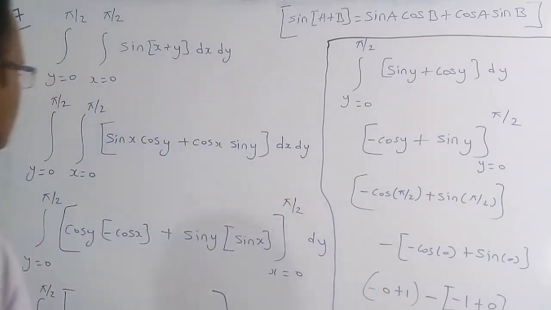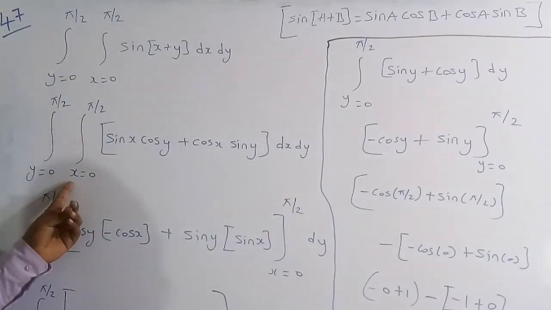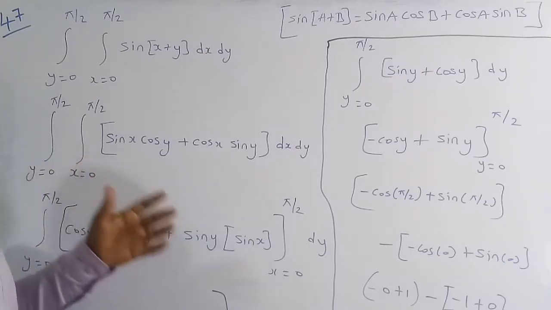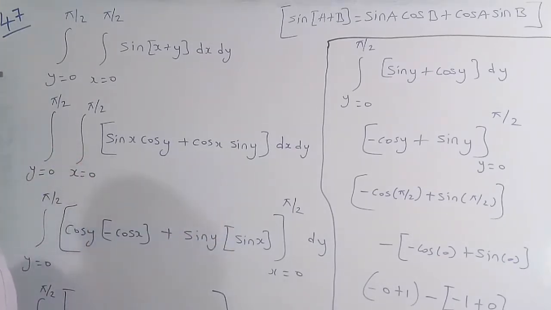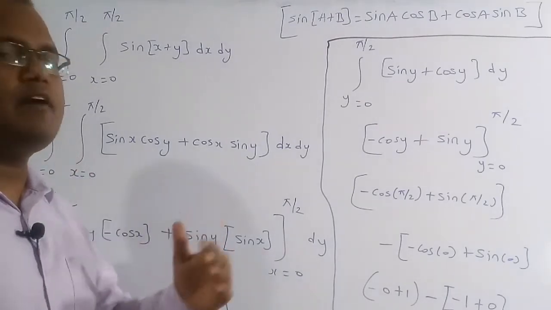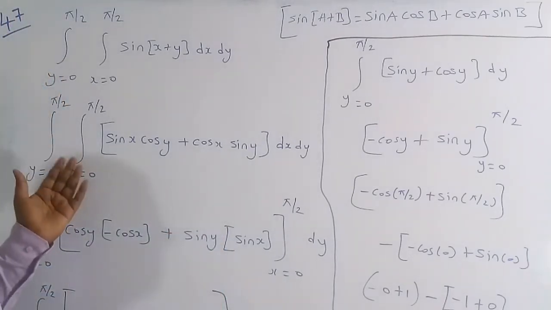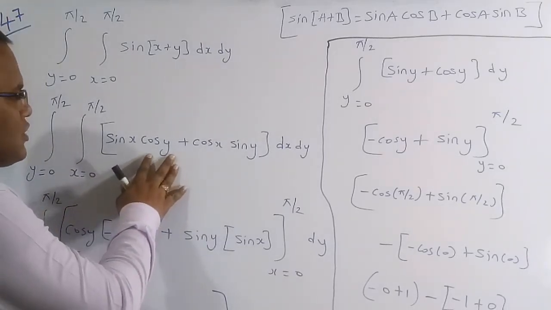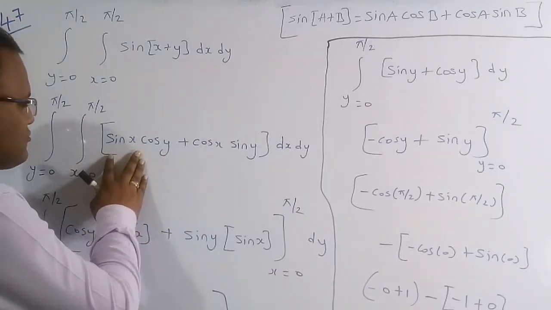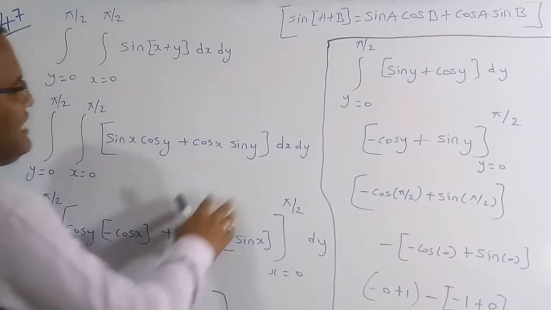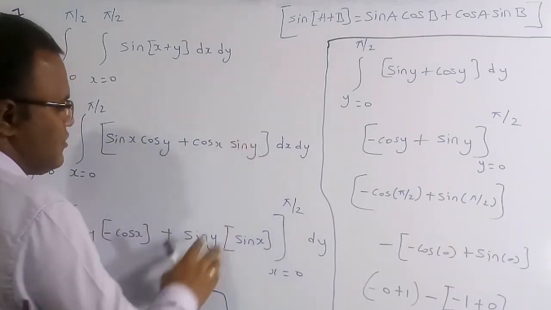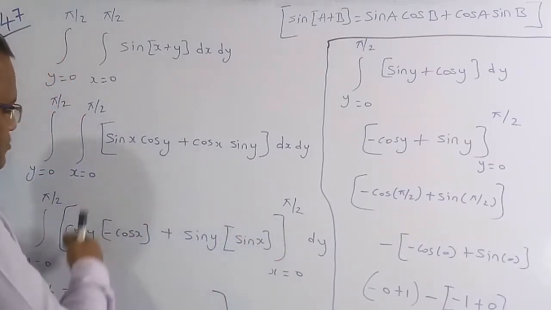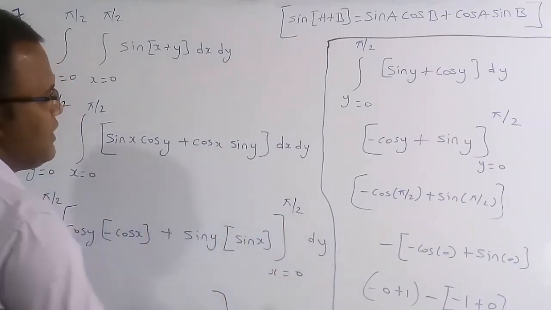The first thing I am going to do is integrate with respect to x. If you integrate with respect to x, the remaining variables are treated as constants. Here there are only two variables, x and y. If you integrate with respect to x, then y is a constant. So y is a constant means cos y is a constant, and the integration of sin x is minus cos x. Plus, here y is a constant, so sin y is a constant outside, and the integration of cos x is sin x. Now I have to substitute the limits x is equal to 0 to x is equal to pi by 2.